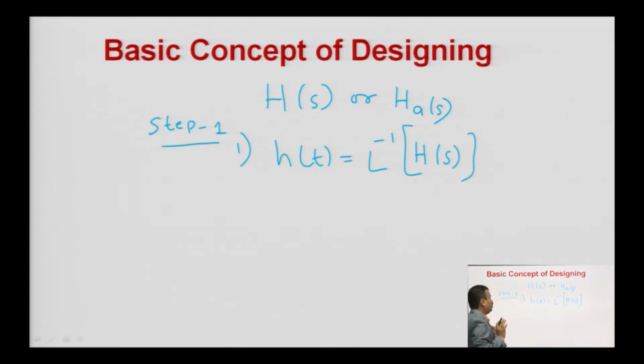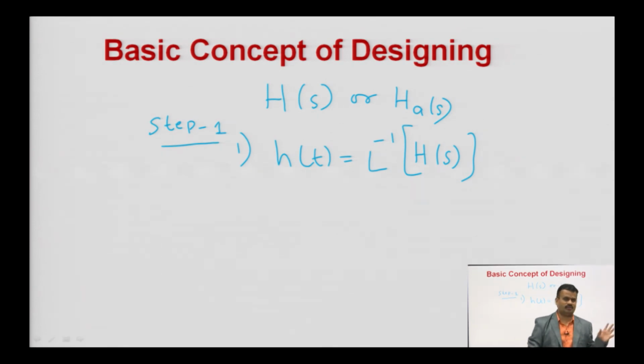The first step is what? H(s) is given to you, you have to find out small h(t), that is the impulse response of the analog filter in time domain. Always H(s) is given to you, the analog filter's function is given, not digital directly. You cannot design an IIR digital filter directly, you have to design your IIR digital filter via analog filters or some specification is given.